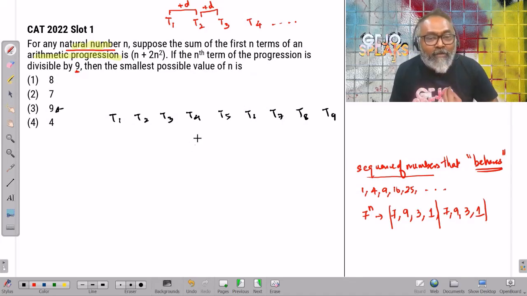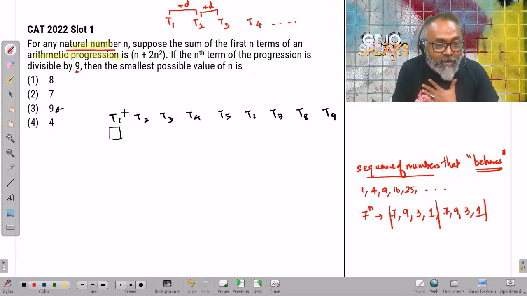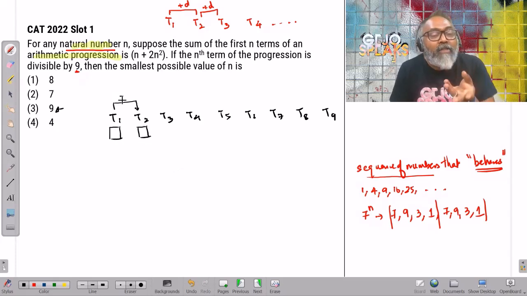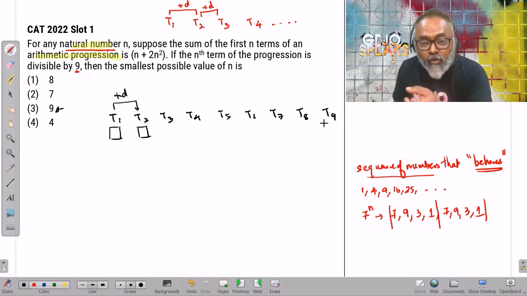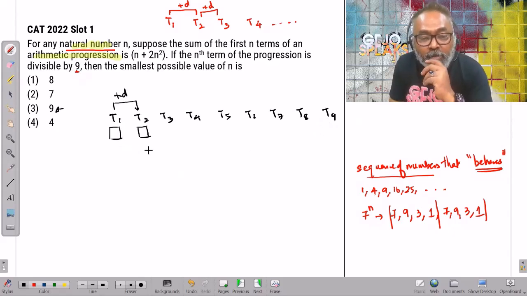Great. If I have to figure out the sequence, all I need to know is the first number plus the common difference. Or let's say the first number and the second number. If I know the first number and the common difference, I can generate the sequence. Or if I know the first number and the second number, then I can figure out the common difference. I can generate everything else. So since it's only going till 9, let's just figure out what the first number and second number are.